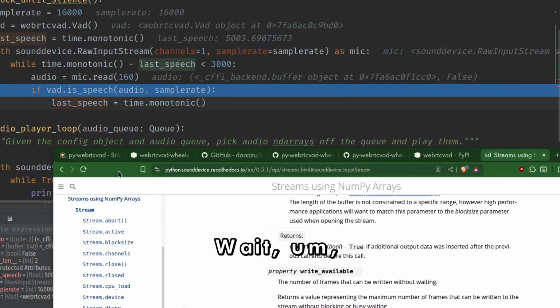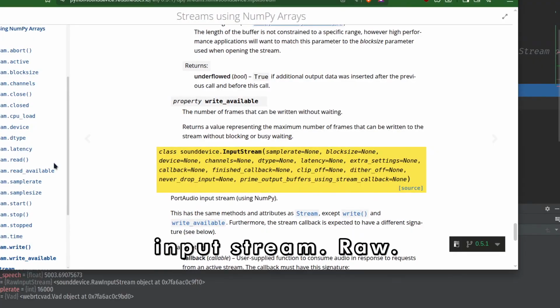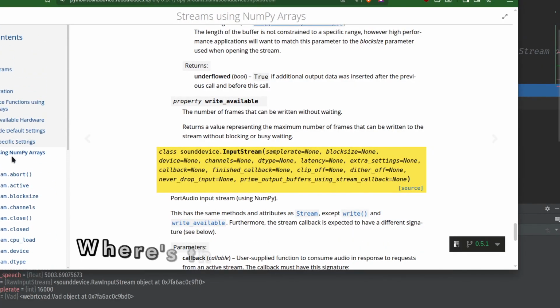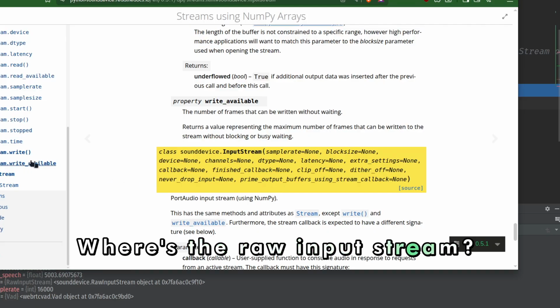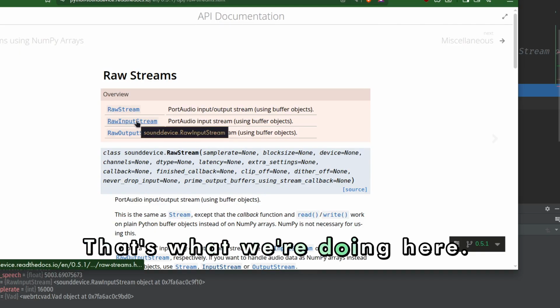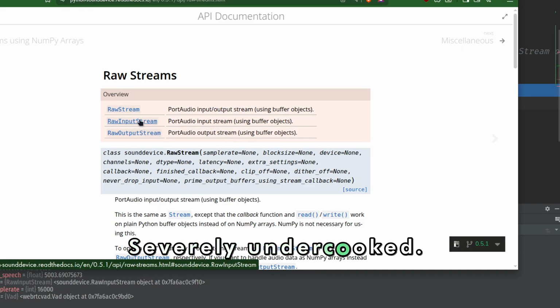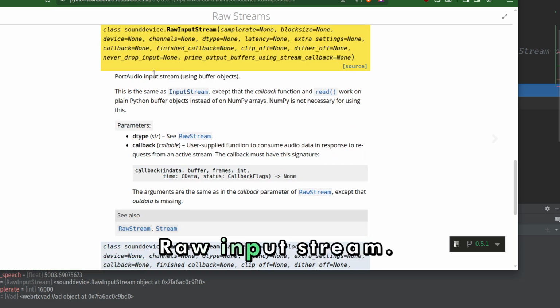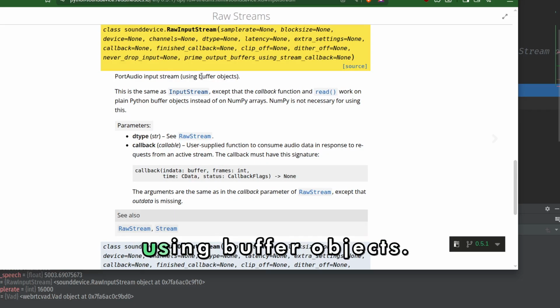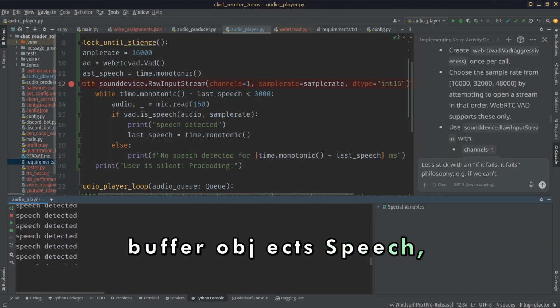Wait, we did the raw input stream. Where's the raw input stream? Raw streams. That's what we're doing here, raw streams. In it, they're severely undercooked. Raw input stream. PortAudio input stream using buffer objects. This is the same as input stream, except the callback function and read work on plain Python buffer objects.